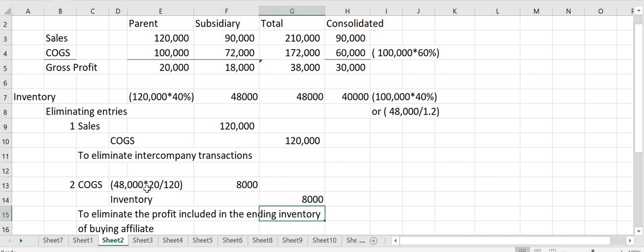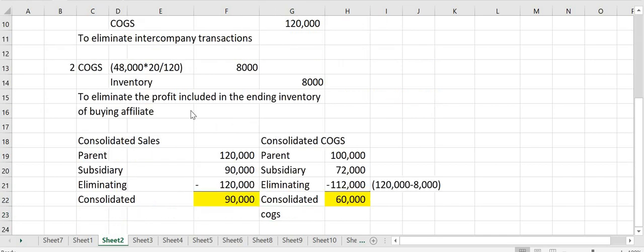So to eliminate the profit included in the ending inventory of the buying affiliate, we'll debit cost of goods sold, credit inventory for 8,000. Okay, so ano yung effect sa consolidated working paper natin in the consolidated sales and consolidated cost of goods sold. Since the parent reported sales of 120,000 and the subsidiary also reported sales of 90,000, and we eliminated 120,000 na sales, therefore the consolidated sales is 90,000 na lang. Which is actually our consolidated sales, yung sales to outsider.